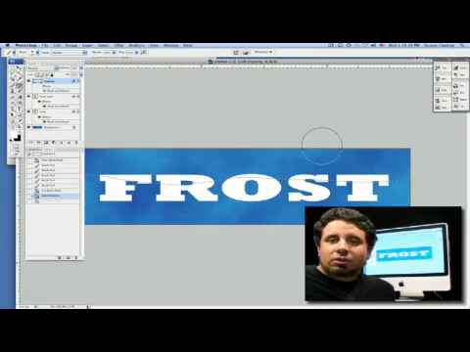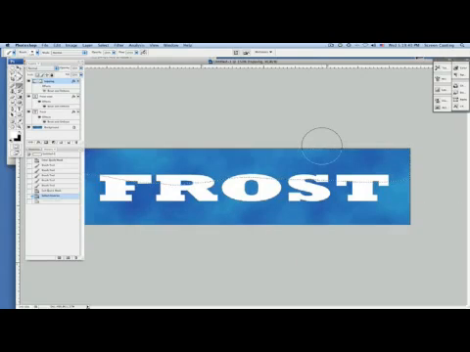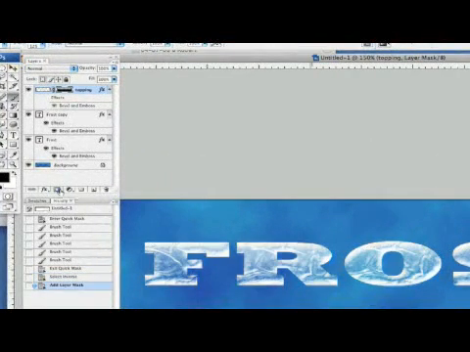Okay, let's have a look at what we've got here. We've already inversed our quick mask selection here. What we're going to do is come up here and click on this button, which is going to add this as a layer mask. Now, as you can see, this is added very lightly, like so, clicking it on and off. But just a little bit of frost on the top, like so.